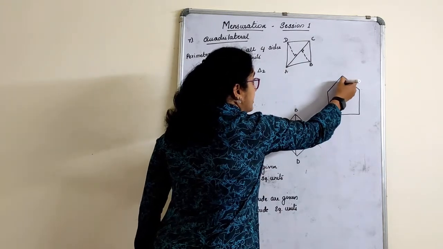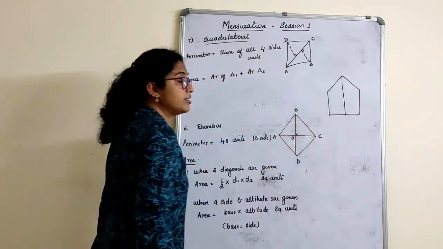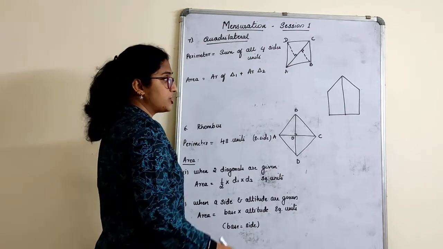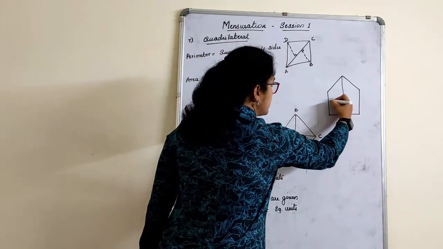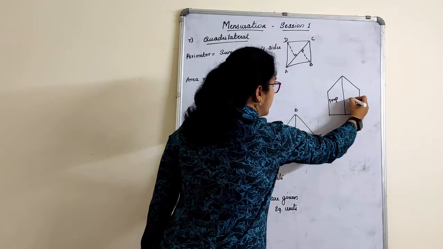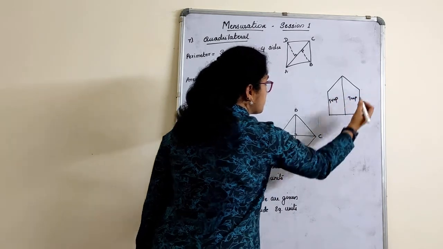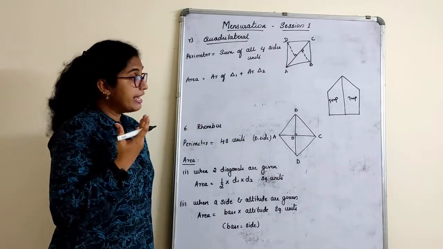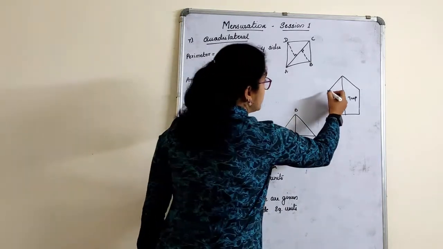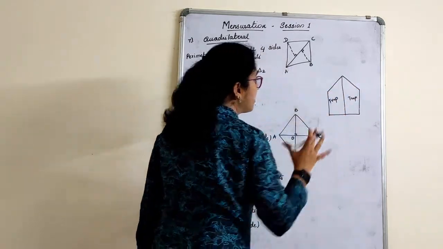How do I find an area? I make a construction here, provided I know the other sides are also given. What is this? This is a trapezium and this is a trapezium. Correct? Sum of 2 trapeziums, I get the answer. If not like that, I will join this side. I get a triangle and a rectangle.